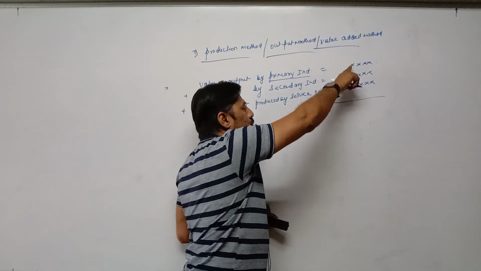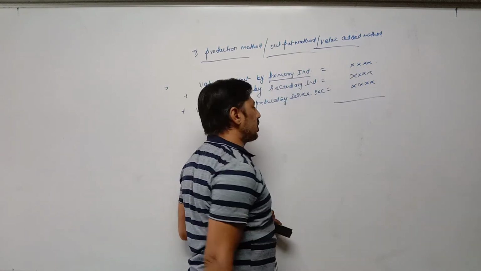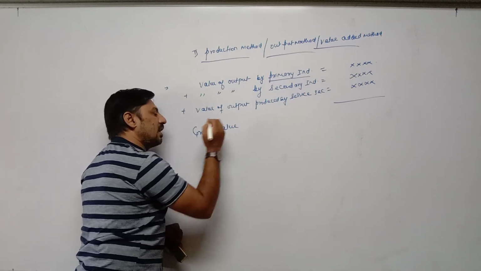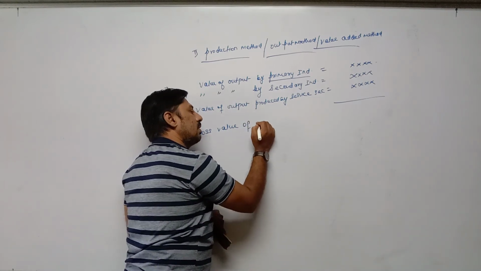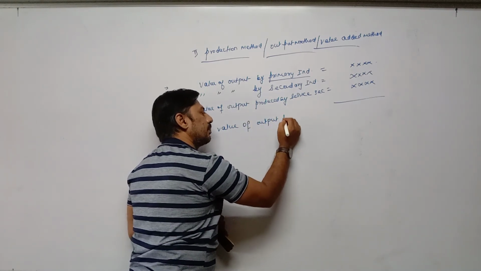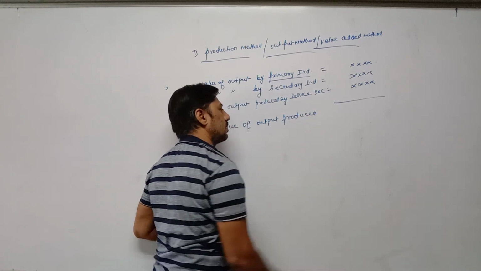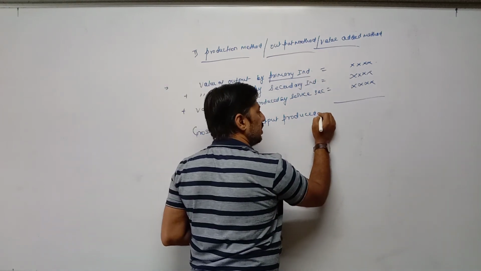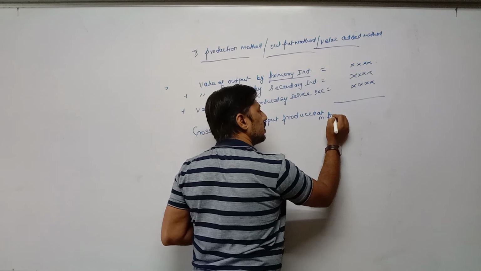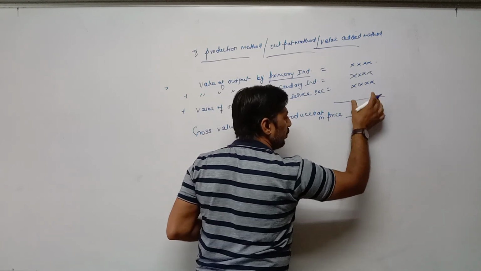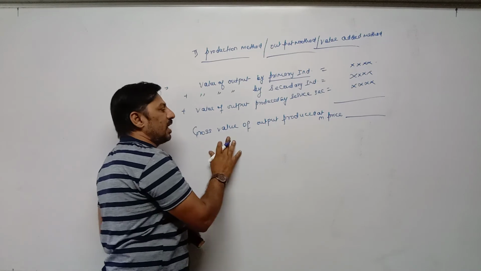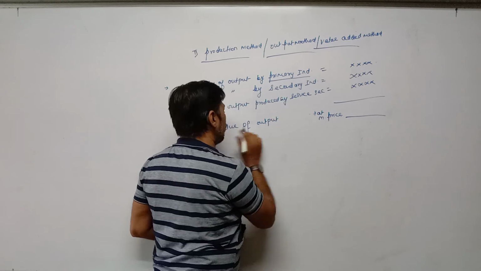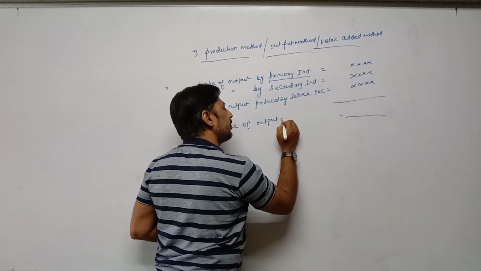Now after adding, this is the total production by these three sectors. Total production is called gross value of output produced at market price. Whatever value comes, it is known as gross value of output produced at market price. In short, you can write gross value of output at market price.